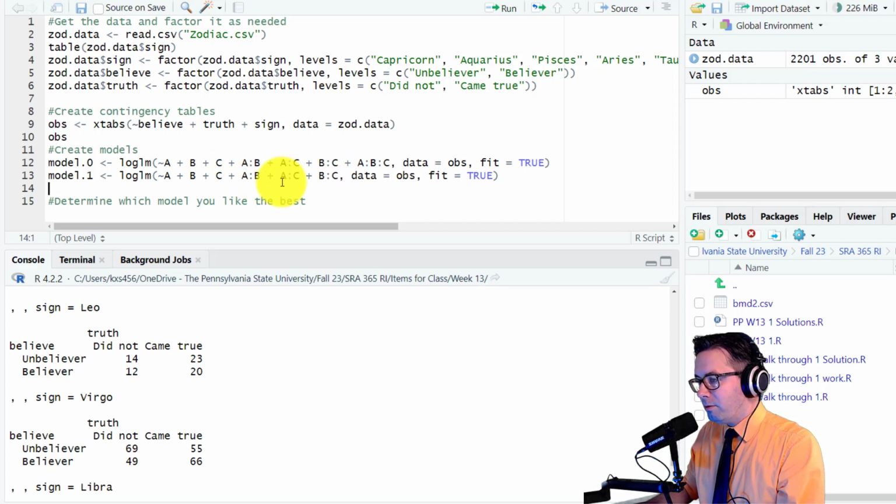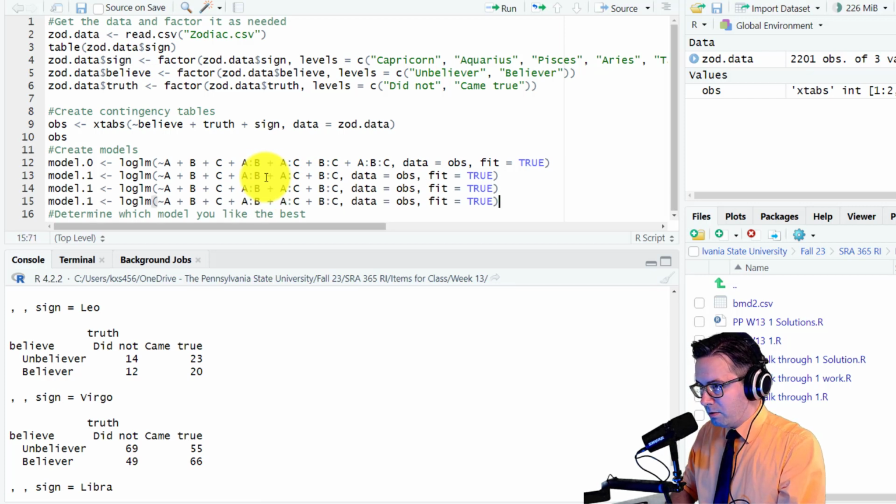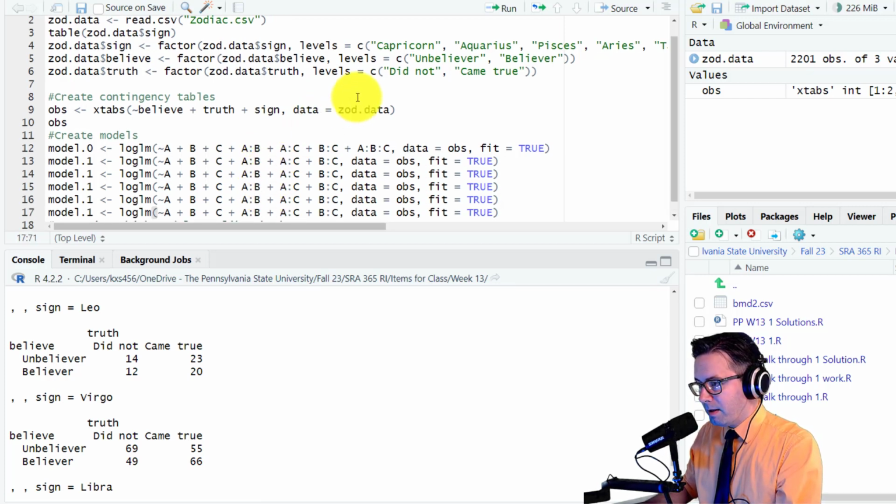We're going to look at this model 3 times, where I remove a different one each time. First I'll remove BC, next I'll remove AC, and then I'll remove AB. So what's left is AB and AC for the first one because I removed BC, AB and BC because I removed AC, and AC and BC because I removed AB. So 1, 2, 3, 4.